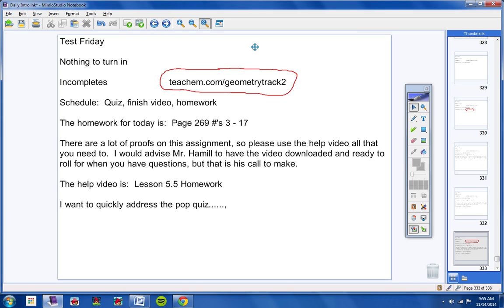So that reason will not work the next time for any student, okay? So this time it's fine, but from now on, you understand where I'm coming from, guys. And it really comes down to responsibility and hard work, doing what you don't want to do. I mean, most of you probably don't like geometry, and I understand that. But you've got to do what you're supposed to do to do well in the class, or you're not going to do well in the class.